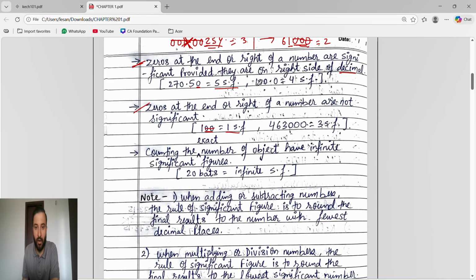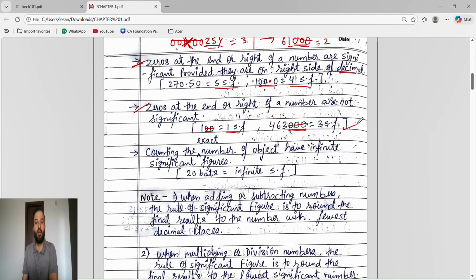Okay, see here, 100.0. All these zeros are present on the right side of a non-zero digit, but this whole number is in a form of decimal. It is in a form of decimal, which means we will count this 0. So 1, 2, 3, 4 significant figures. Same, see here, 4, 6, 3, 0, 0, 0. You can see these zeros are present on the right side of a non-zero digit, but this whole number is not in a form of decimal. So if this whole number is not in a form of decimal, then the 0 on the right side of the number is not significant. Only 1, 2, 3 significant figures.